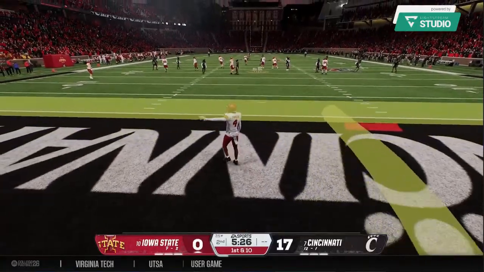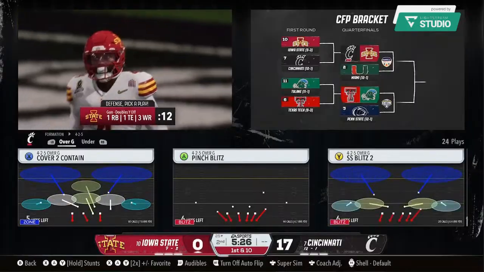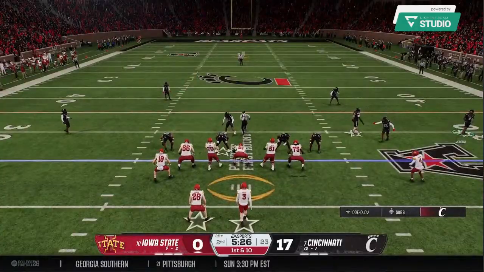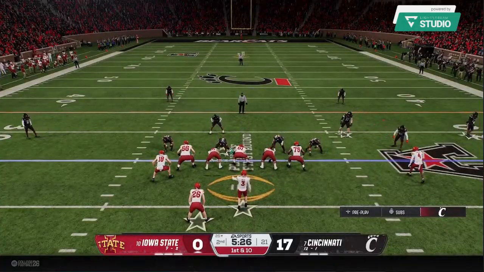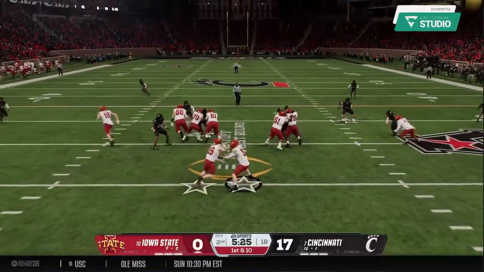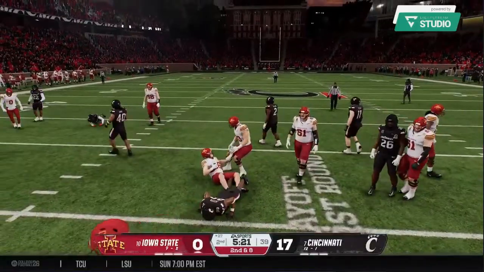He thought about returning it, but instead takes a knee. It'll be a touchback, and they'll start at the 25. And the Cyclones offense is back out on the field now. And the first play of the drive now from the 25. The last time they were forced to punt it away. Can they get points out of this possession? Not much on that play, brought down short.